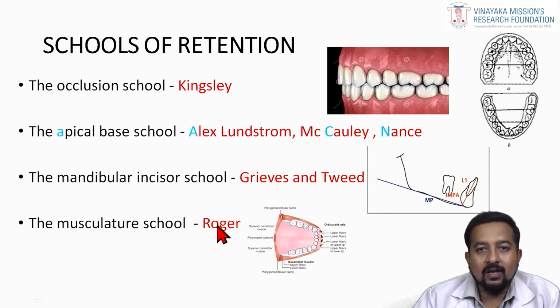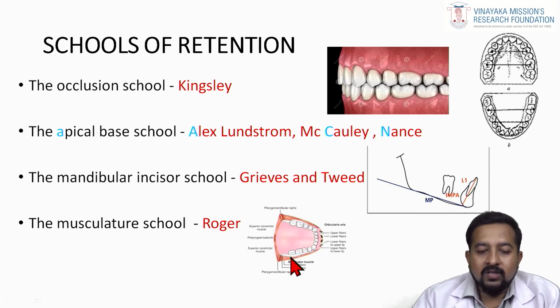According to Rogers, in the musculature school of thought, the muscles are the key for your retention. So stability of your circumoral muscles should be achieved after the treatment. If it is achieved, your retention will be successful. That is, your post-treatment results will be stable for a long time.